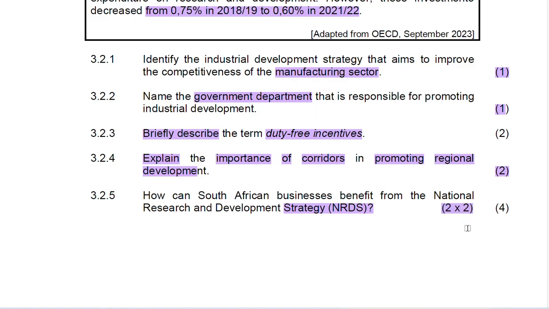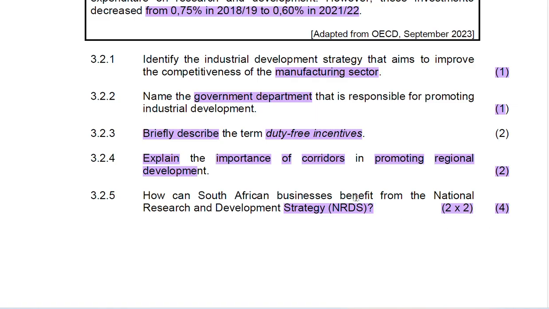You need to explain 2 ways that South African business can benefit from NRDS. Why am I saying you needed to provide 2? Because we are guided by the marks, and when you're looking at the marks, it's 4 marks, and each explanation will earn you 2 marks. So you need 2 explanations. Each explanation will earn you 2 marks.